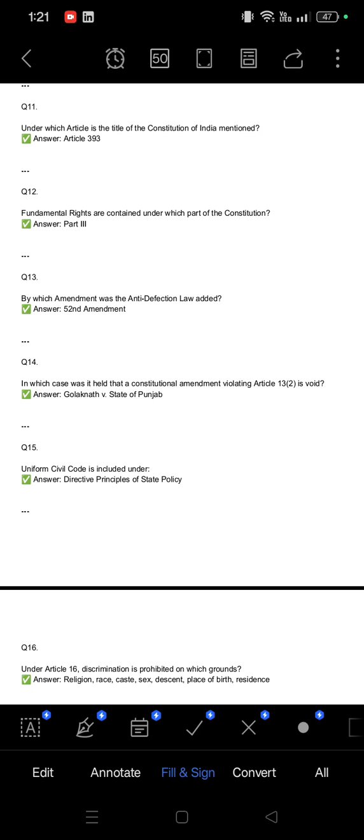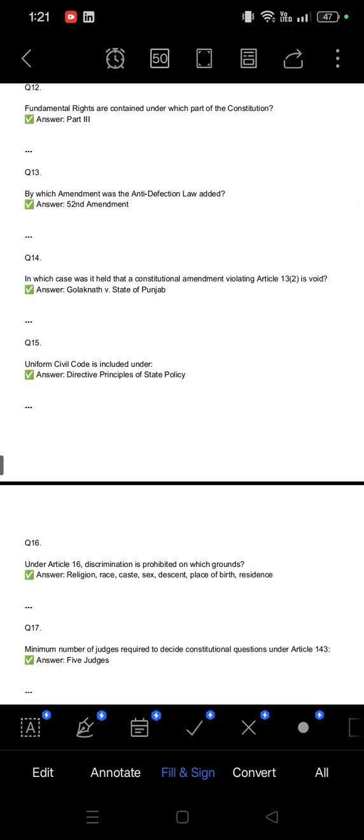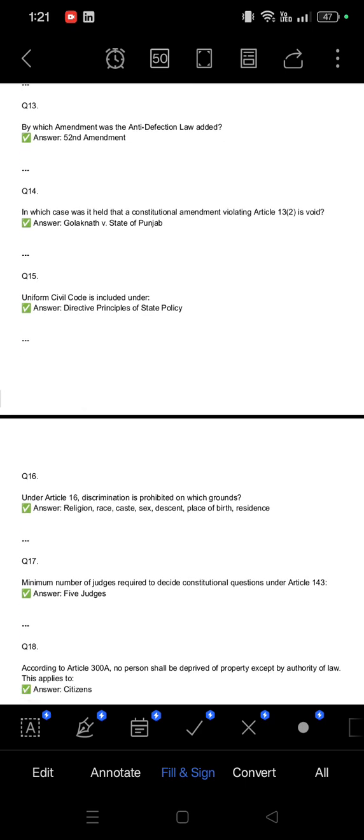Article 393. Fundamental rights are contained under which part of the Indian Constitution? Part 3. Similarly, Part 4 deals with the DPSP, that is Directive Principles of State Policy. By which amendment was the anti-defection law added? Answer is the 52nd Amendment. In which case was it held that a constitutional amendment violating Article 13(2) is void?